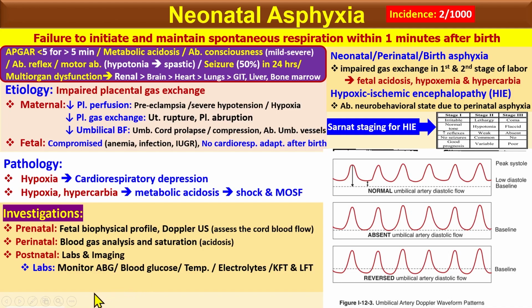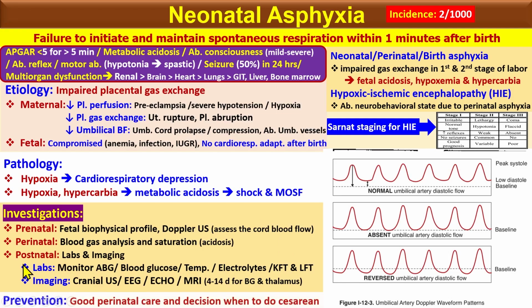Okay. And in the imaging, especially associated with the brain involvement, cranial ultrasound and EEG, the echo, and the MRI to look at the lesion of the basal ganglia and the thalamus. Okay. So 4 and 14 days. And the prevention for neonatal asphyxia is good perinatal care and the decision when to do cesarean.